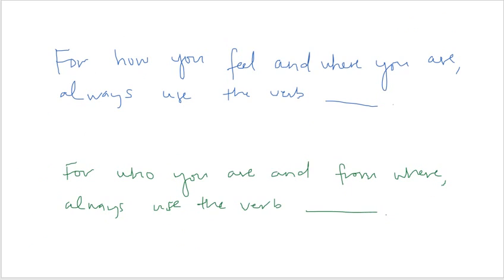There's a little rhyme that we use to remember, so you'll want to write this down. You want to memorize it, keep it in your brain forever. For how you feel and where you are, always use the verb estar. For who you are and from where, always use the verb ser. So location of where things are going to be is estar. How you feel or temporary states or conditions are going to be estar. Who you are, as in your profession, your race, your personality, etc., is going to be ser. And then also where something is from is going to be ser. So like I said, write this down, memorize it.